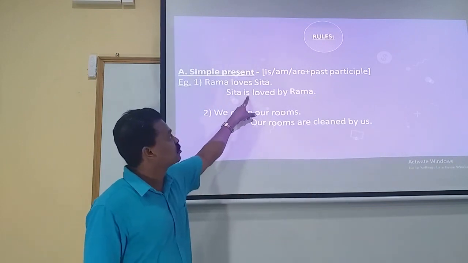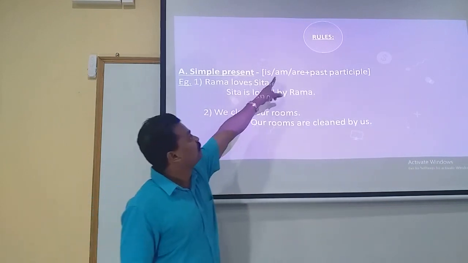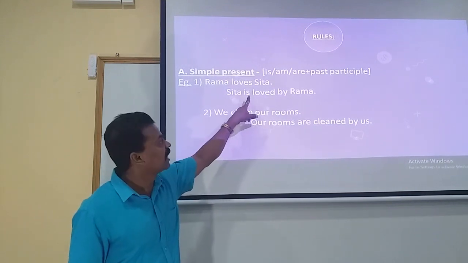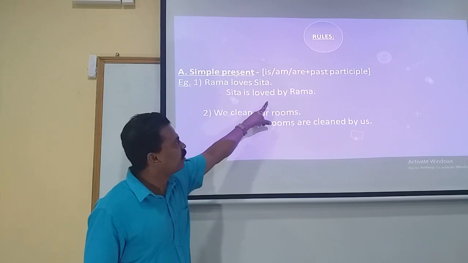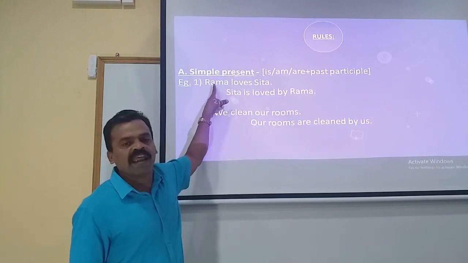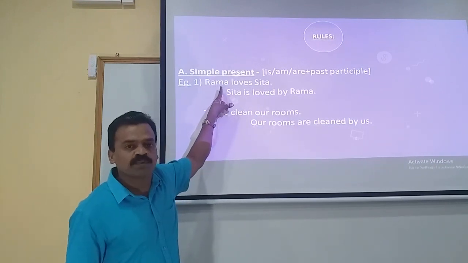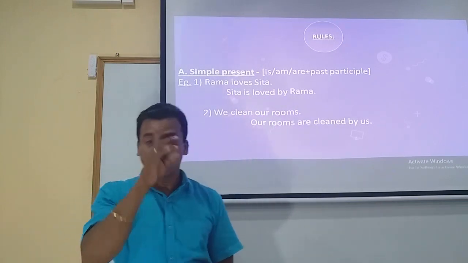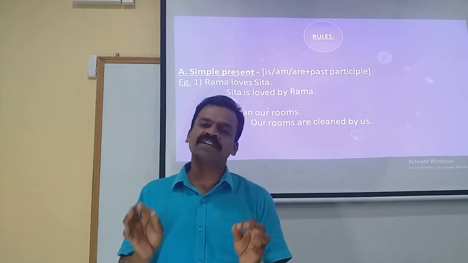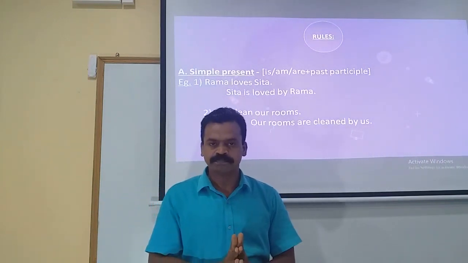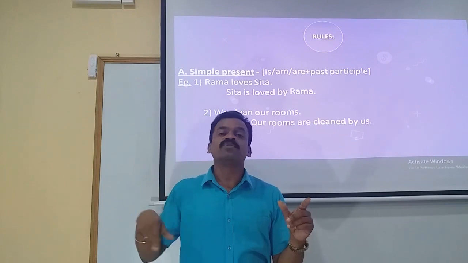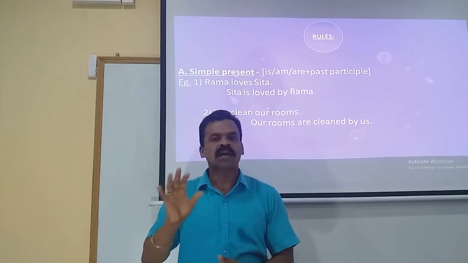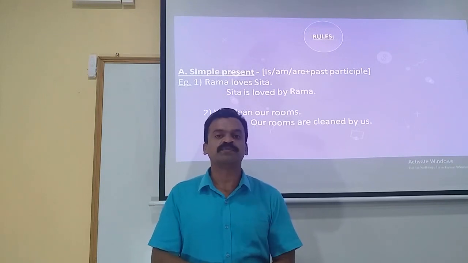So first we made use of Sita, that is a subject. The object of the active voice turns to be the subject in the passive voice, and the subject being singular, is, then the third form of the verb, that is, Sita is loved by Rama. Rama, which was the subject in the active voice, turned to be the object here in the passive voice. That is what the first rule is. If the given statement is in simple present, the rule to be applied to change it into passive voice is is, am or are plus the past participle, the third form of the verb.